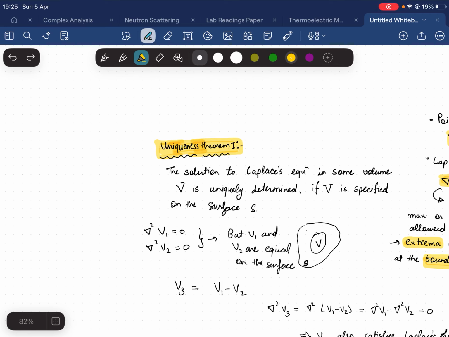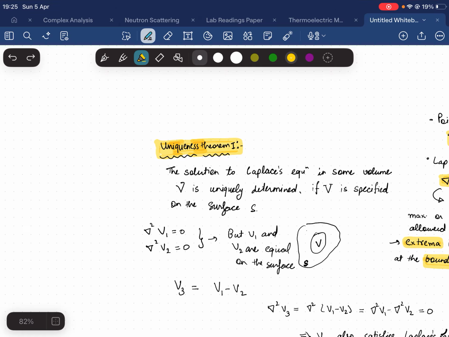Hi everyone. In this short video, I will give you a proof of uniqueness theorem 1. Maybe some students find it difficult to understand this theorem. I hope after watching this video, you have all the clarity of this theorem, and I personally find this theorem quite interesting. So let's look at the theorem.